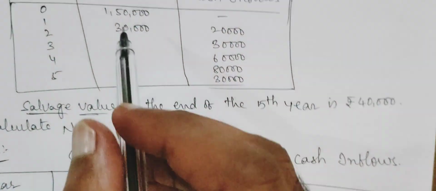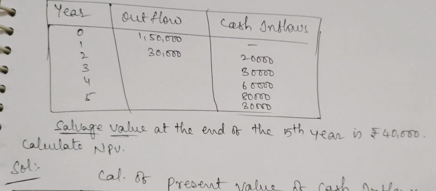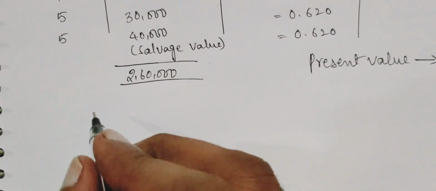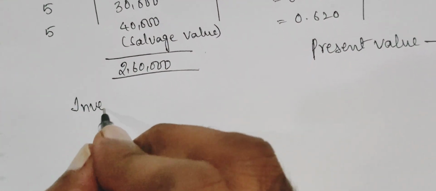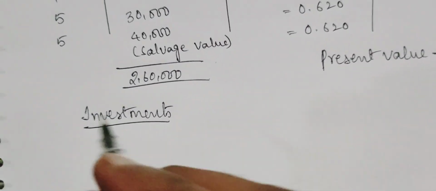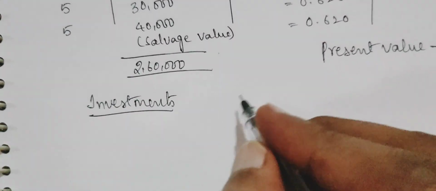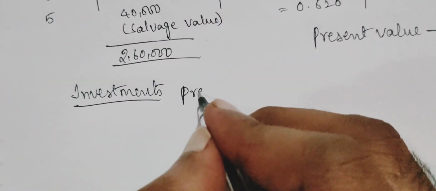Here we have two years of investment, that is a year 0 investment and a first year investment. For the investments also, we need to calculate the present value.